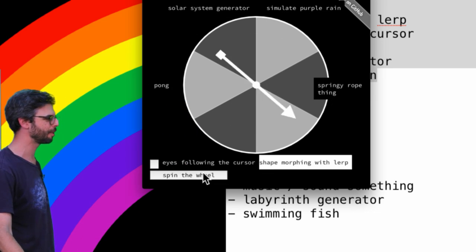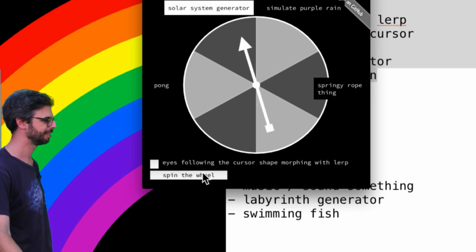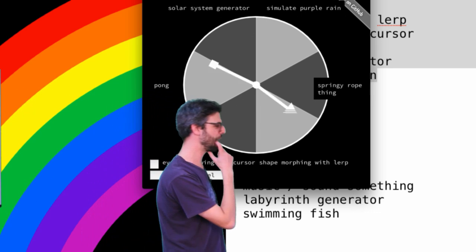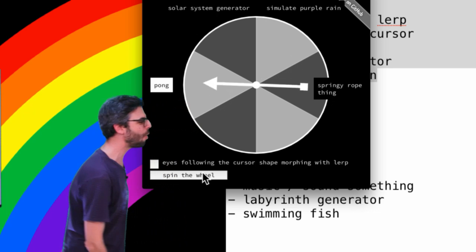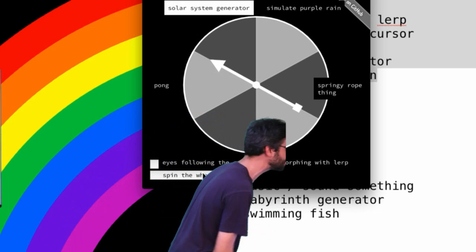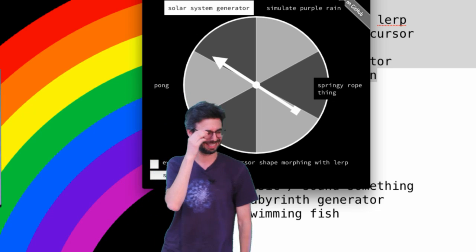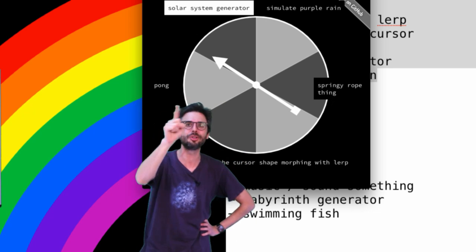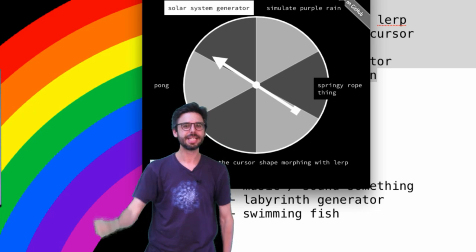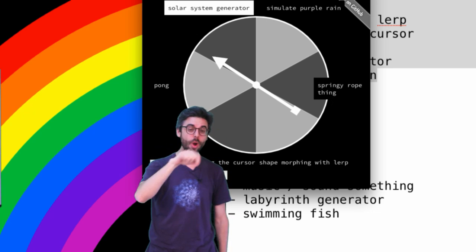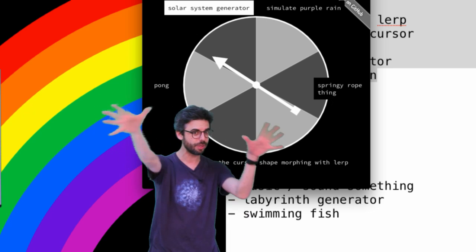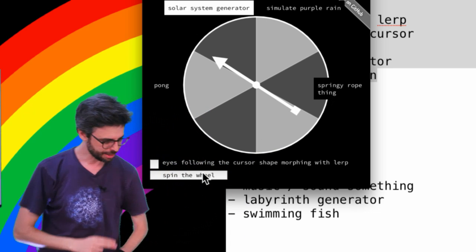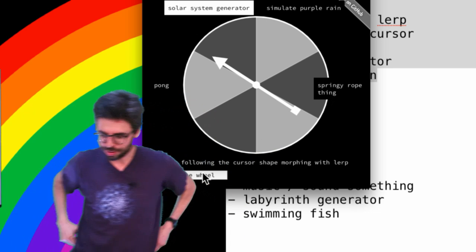Okay, I'm kind of rooting for Purple Rain now, for fate. Okay, come on, spin that wheel. Oh my, Pong. Oh my God, it always just wants to do games. Go, solar system generator. Haha, all right. Solar system generator. Okay, I don't know what that is exactly. Oh, we could do 3D. Let's do this twice. Once in JavaScript, in 2D, and then I'll open up Processing and do a 3D one. How about that? That sounds good. Okay, so we got solar system generator.